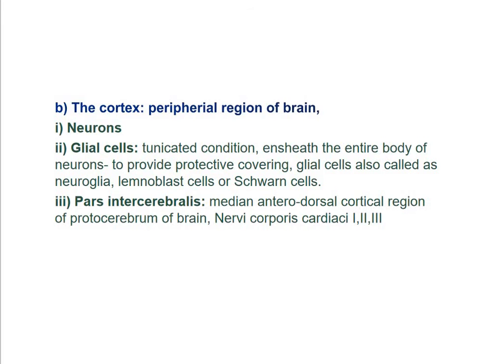So, the cortex which contains the next region, that is pars intercerebralis. Now, pars intercerebralis is the well differentiated median anterodorsal cortical region of the protocerebrum of the brain. It is bounded laterally by the corpora pedunculata, apically by the neurolemma, and ventrally by the central body.